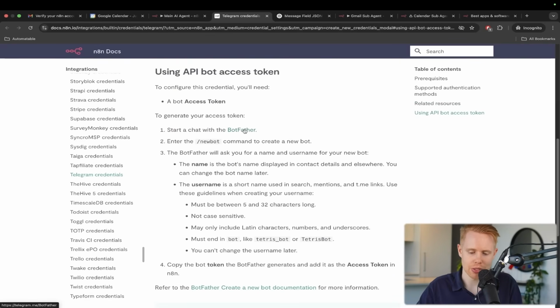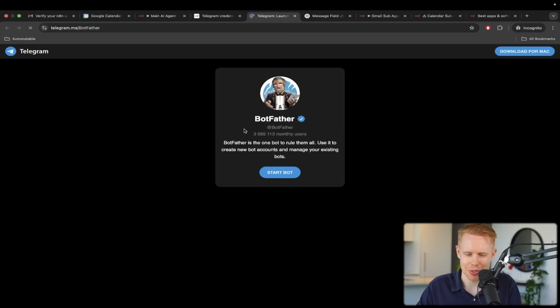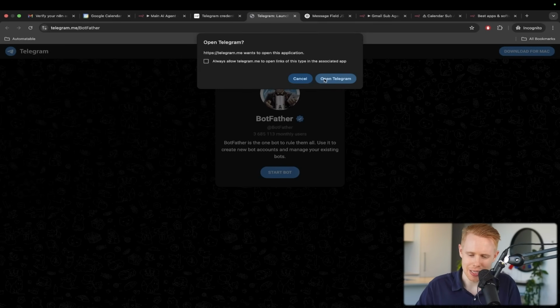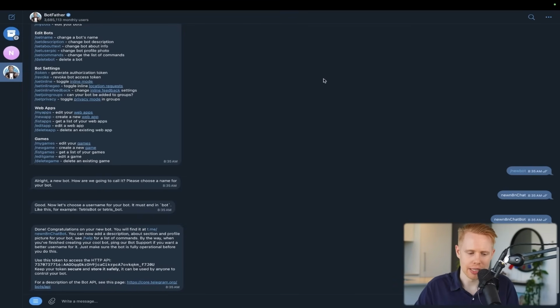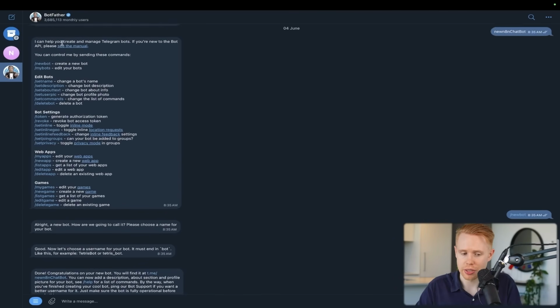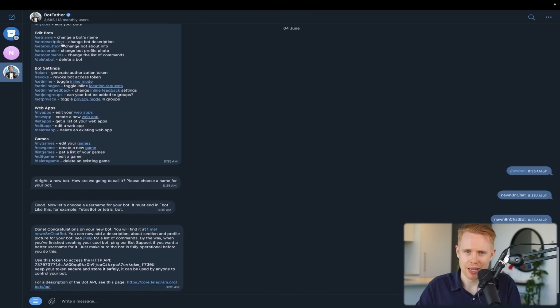It's going to say, hey, start something with the BotFather, which always cracks me up, which is essentially going to open Telegram. In a nutshell, the BotFather is Telegram's version of a bot, and it allows you to do multiple things. You can create bots on Telegram using this. And one of these bots is going to allow us to integrate into n8n, so when we send messages, we can send that into n8n.